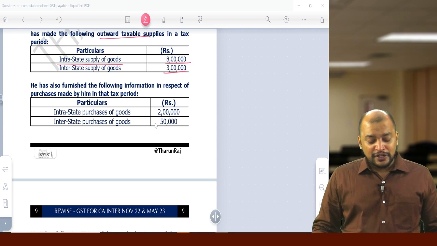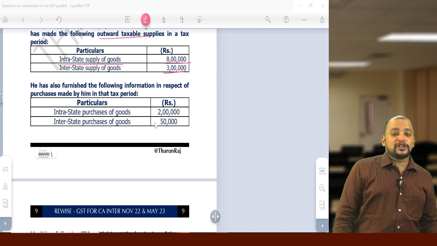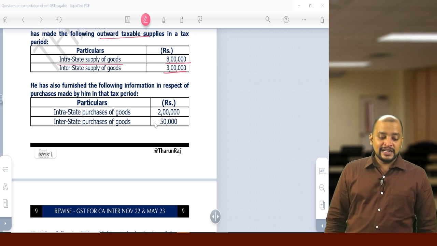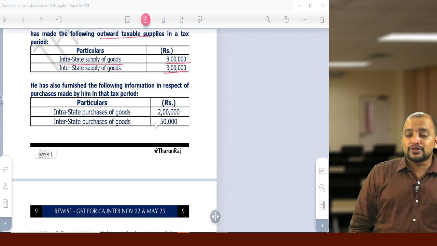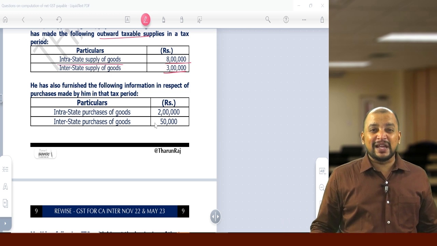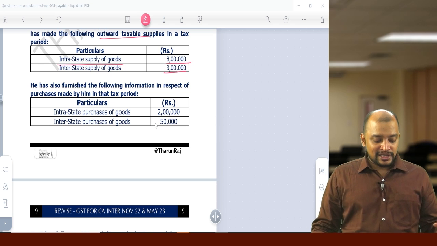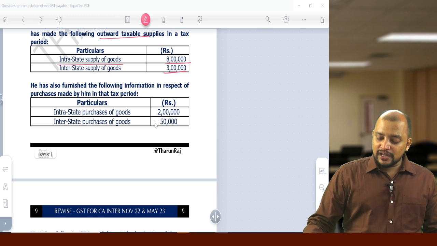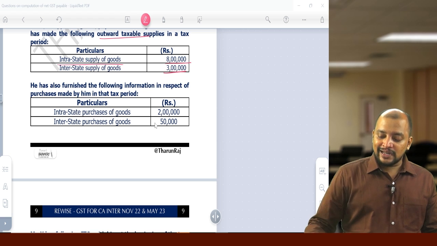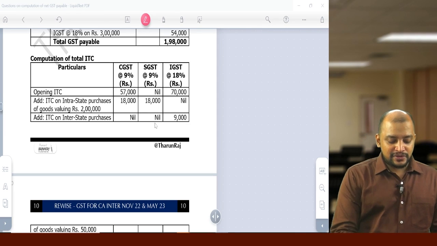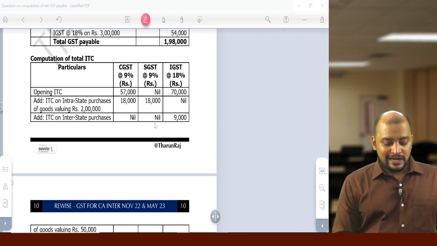Now he has also furnished the following information in respect of purchases. So that data is for arriving at input tax credit. Intrastate purchase of goods 2 lakhs. So 2 lakhs into 9% will be 18,000. So 18,000 CGST SGST. IGST 50,000 into 18%, that is also 9,000. Okay, so 9,000, 18,000, 18,000 and 9,000.